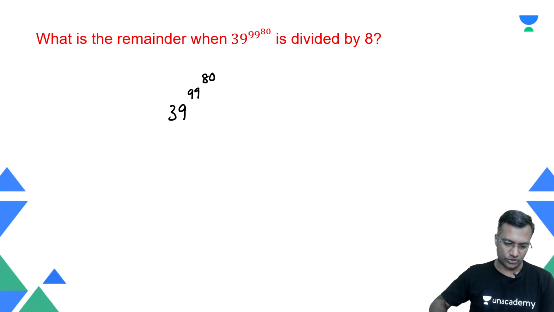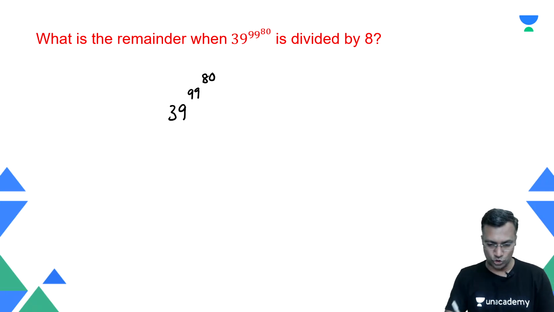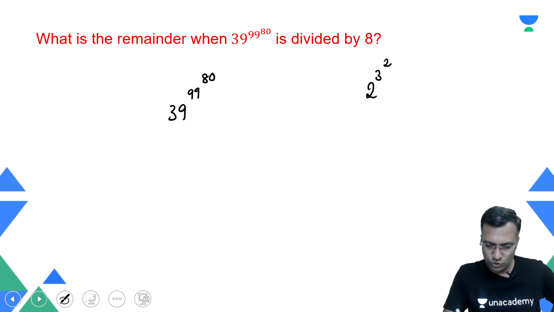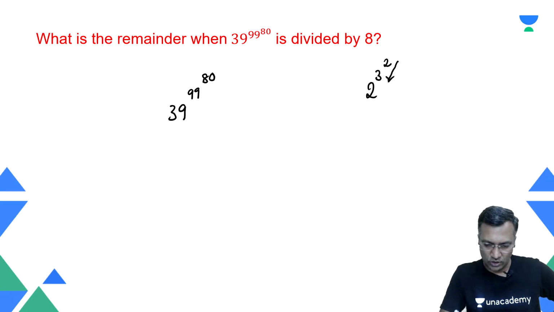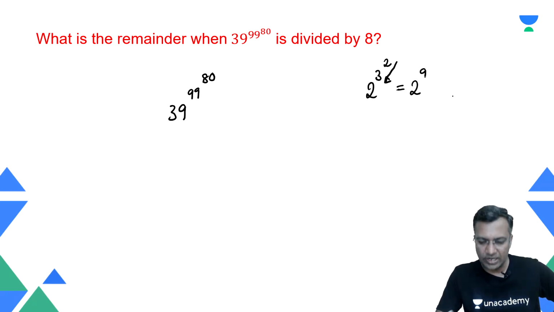So it's a top-down approach. Top-down approach means what? If you have a number 2 raised to power 3 raised to power 2, top-down approach, first you have to resolve the top two. That is 3 square you should resolve. So therefore, you say that this is nothing but 2 raised to power 9. Then 2 raised to power 9 is nothing but 512.